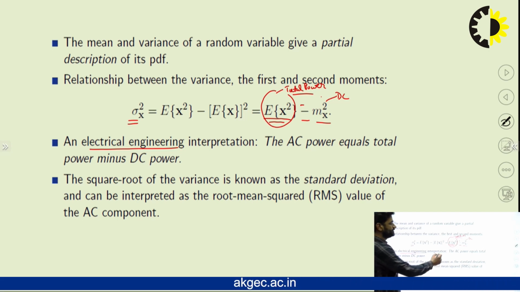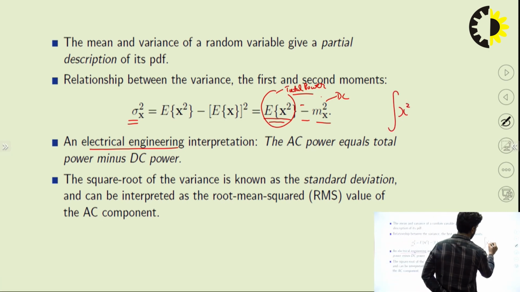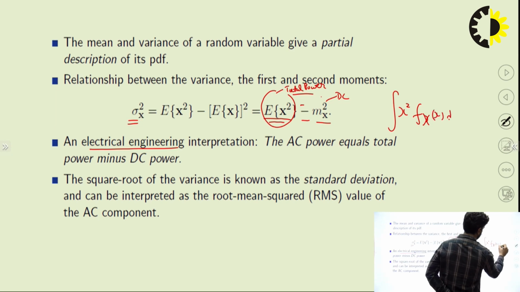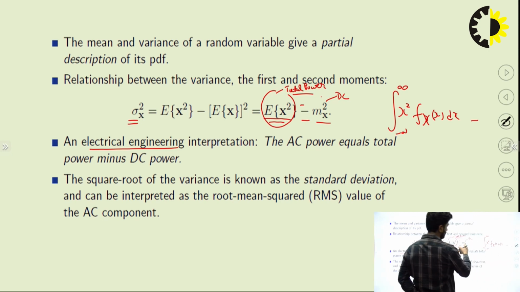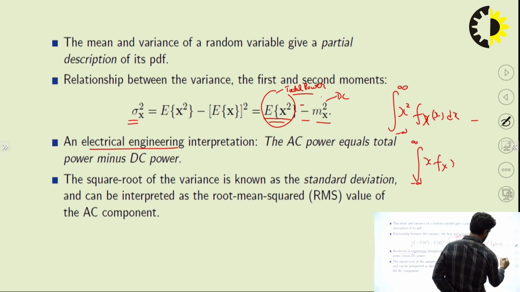This is the mean square value. The formula for the mean square value I have told you: the integral of x square fx(x) dx, minus mean square.